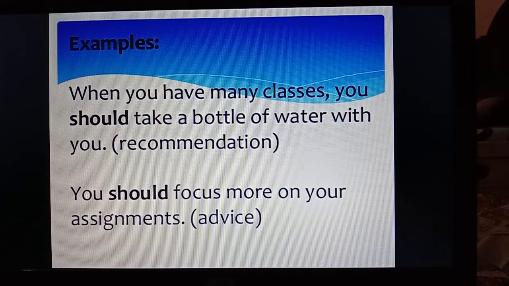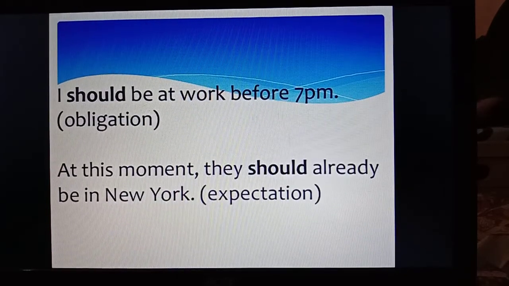Now see, these are some of the examples. When you have many classes, you should take a bottle of water with you. This is a recommendation here. Should is used to give recommendation about something. Now see, you should focus more on your assignment. Here should is used to give advice. I should be at work before 7 p.m. Here should is used to express obligation. At this moment, they should already be in New York. This is expectation, which is expressed through the use of should.